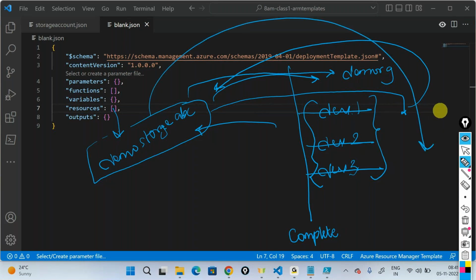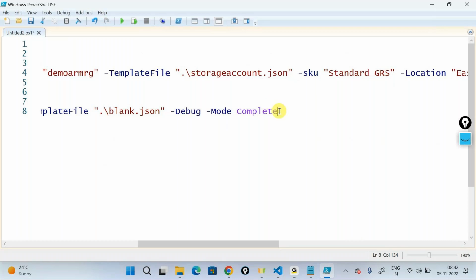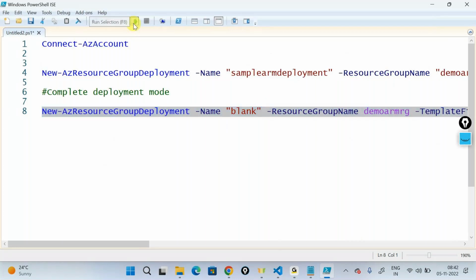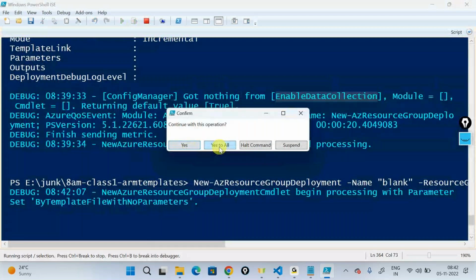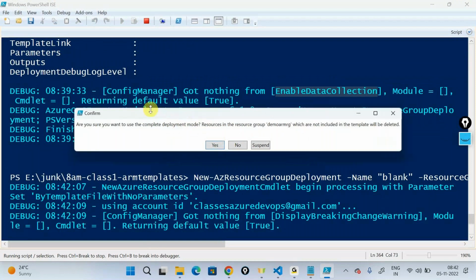Complete deployment modes are used when you want to clean up everything and you want to create something new out here. But in my case, I'm using it in a, let's say, different way. I'm telling I don't need any resource. Just take this template and deploy it in a complete mode. And it's also going to give me a warning telling that you want to continue this operation. I'll say yes. It's also telling that, okay, fine, are you sure you want to perform this action on the target? I'll say yes. Now it's also giving me a warning telling that, are you sure you want to use this complete deployment mode?